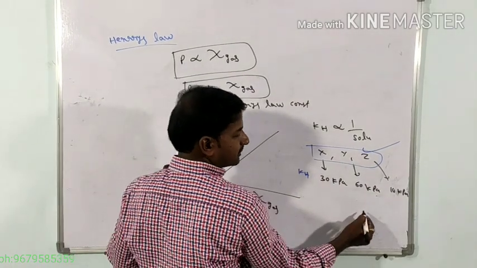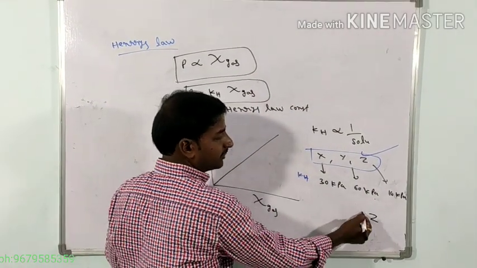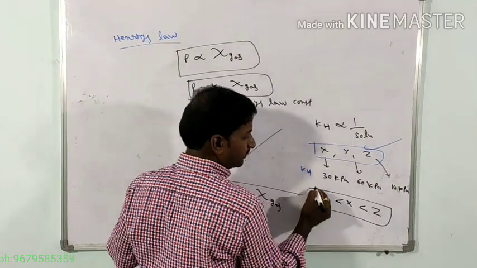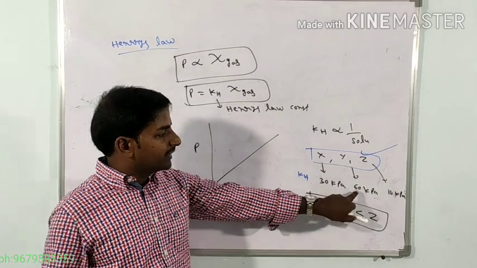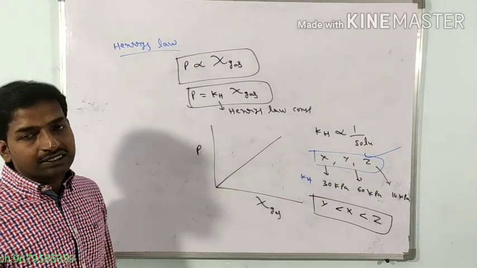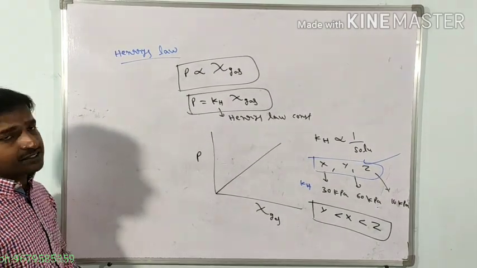So this is the Z solubility order. Z is the more soluble. Next is X. Next is Y. That is the solubility order. So Y contains more KH value. Gas Y contains more KH value, that's why it is the less soluble. So this is Henry's law.